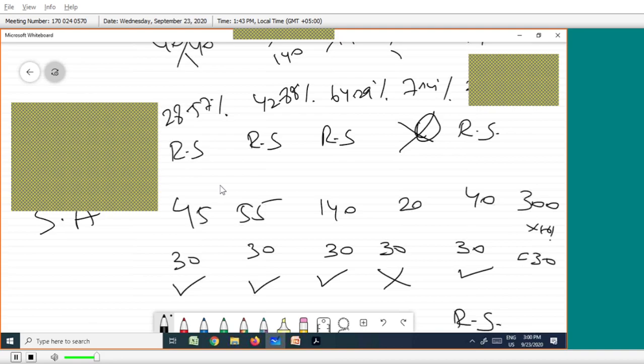After selecting the segment, the next step is we have to report information related to those segments. What information? Sales, expenses, profit, assets, liability of those segments you have to report. How to report that? That is why this question. So we will discuss how to report that. But before that, you should read the question first. This is an 8-mark question.